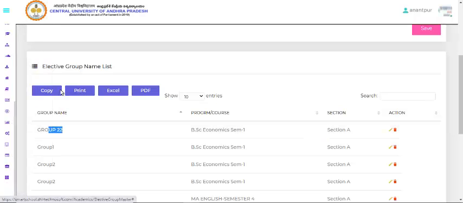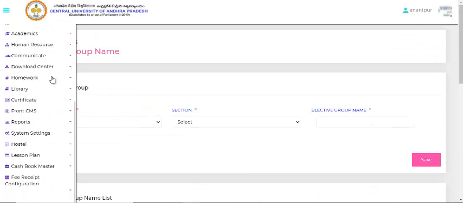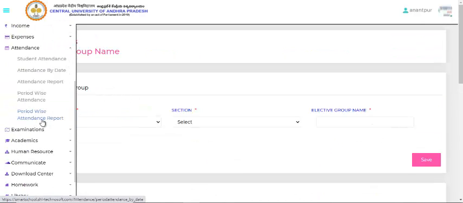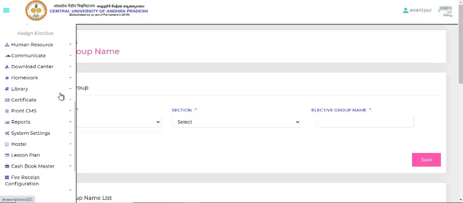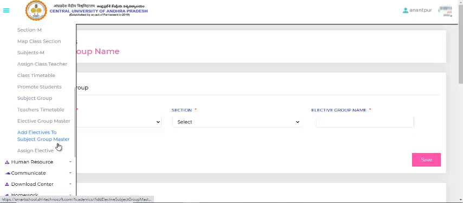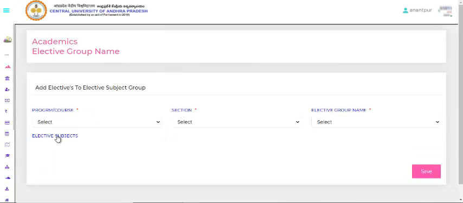Next, we can add elective to the group members.